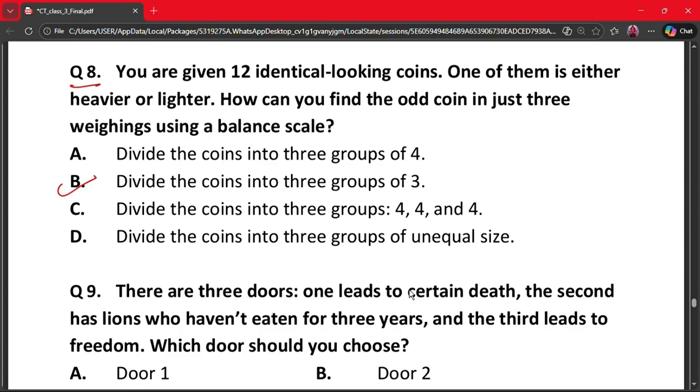The optimal solution is to divide the coins into 3 groups of 4, 4, 4, which allows finding the fake coin in 3 weighings. However, the correct answer is B. So divide the coins into 3 groups of 3 and you will get the correct answer. Again, this explanation was very bad.